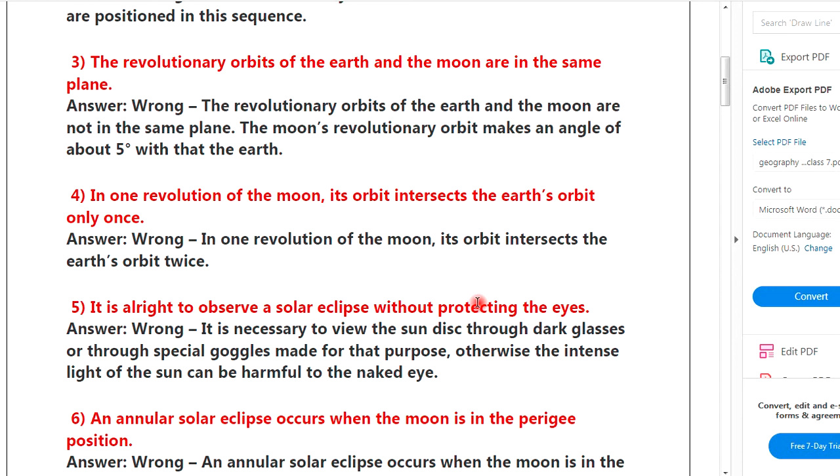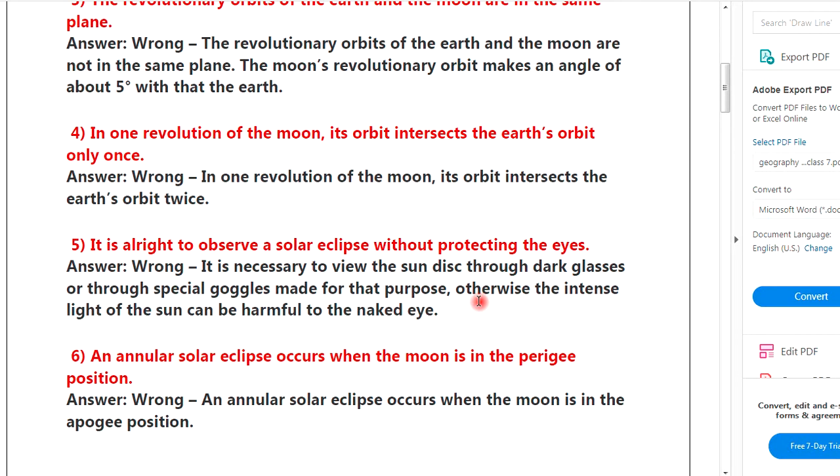Third, the revolutionary orbit of the earth and the moon are in the same plane. Answer wrong. The revolutionary orbit of the earth and the moon are not in same plane. The moon revolutionary orbit make an angle of about 5 degree with that of the earth.